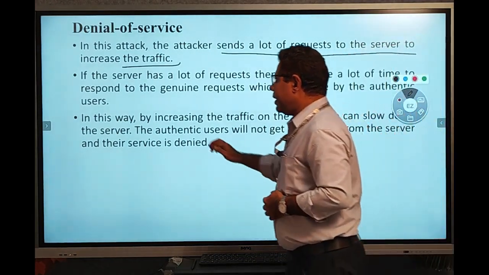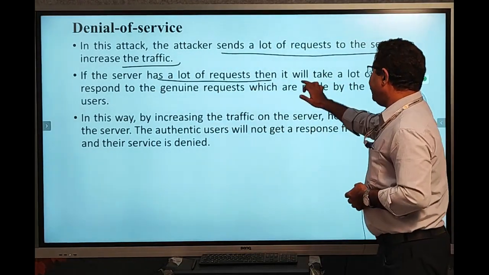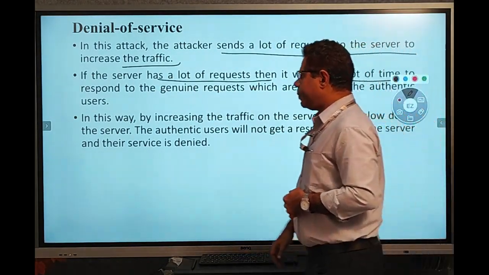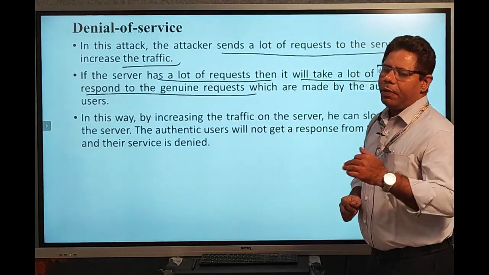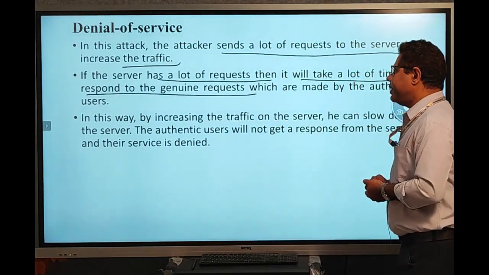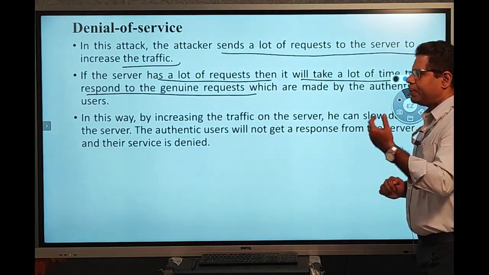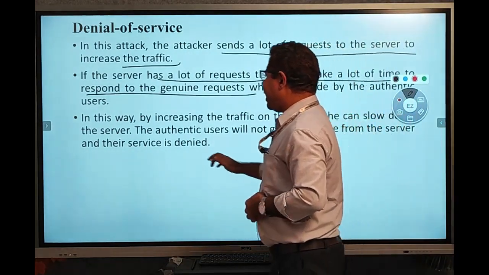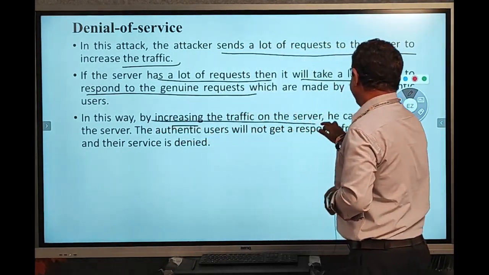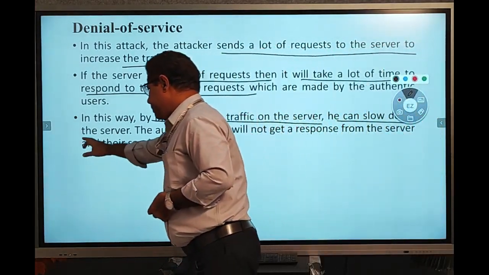If the server receives a lot of requests, it will take more time to respond to genuine users. In this way the attacker increases the traffic on the server and can slow it down.